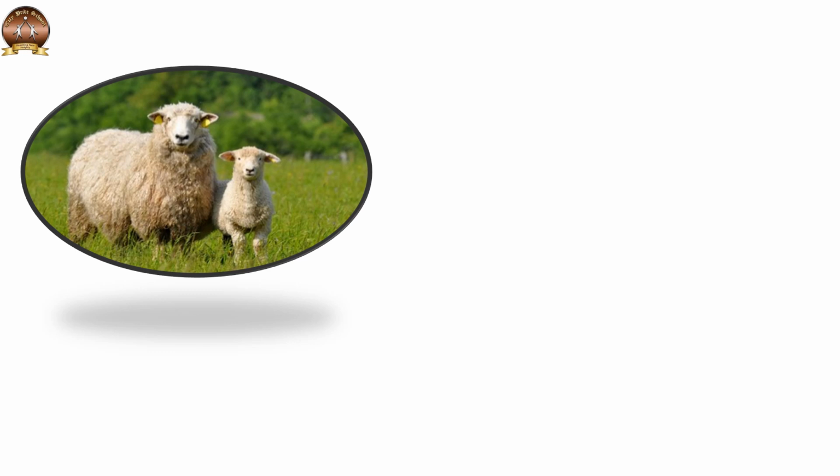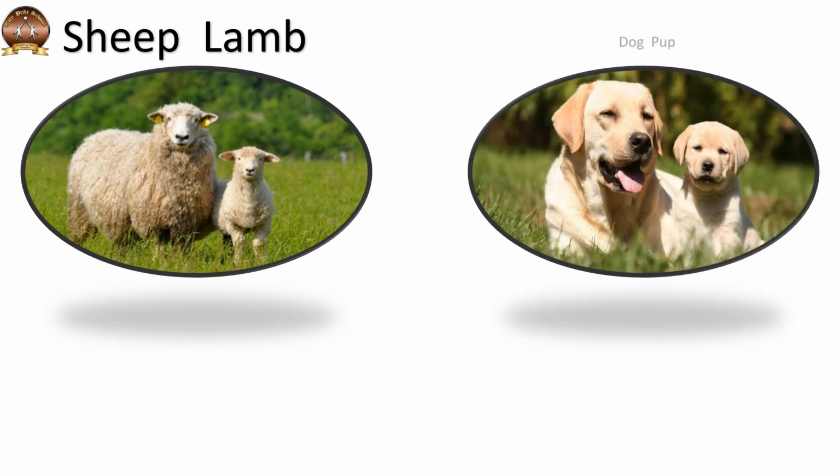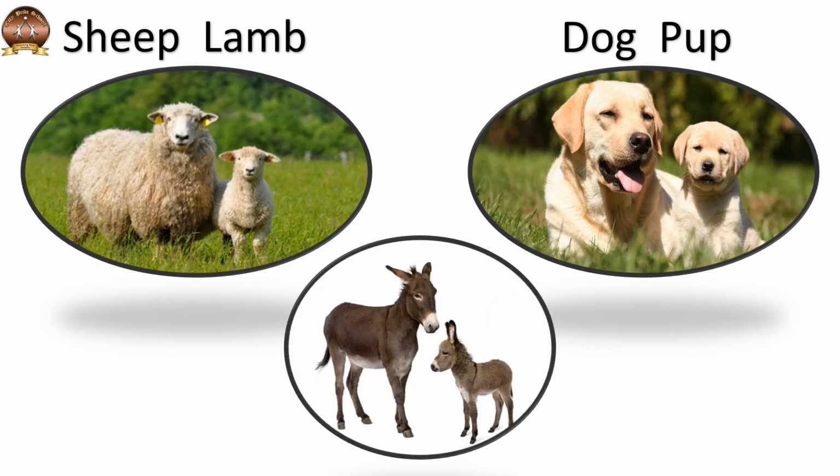Can you tell me the name of this farm animal, children? Yes, this is sheep and the baby of sheep is called lamb. Next is dog and dog's baby is called pup. Another farm animal, that is donkey, and donkey's baby is called foal.